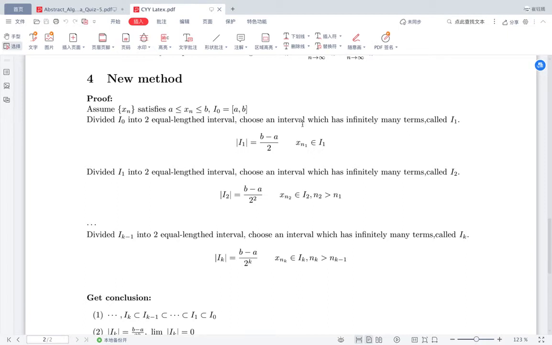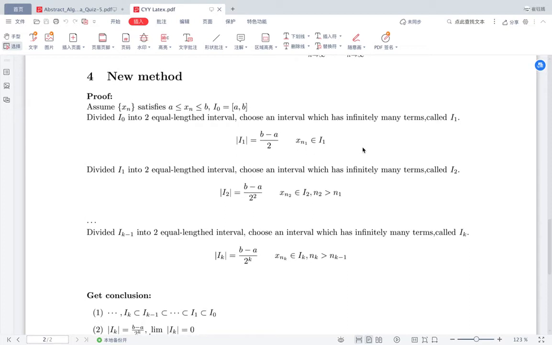So we take an interval which has infinitely many terms, called I1, and xn1 is a point in the interval. The length of I1 is (b minus a) over 2. Then divide it into two equal-length intervals, and we choose I2 to be the interval that contains infinitely many terms.